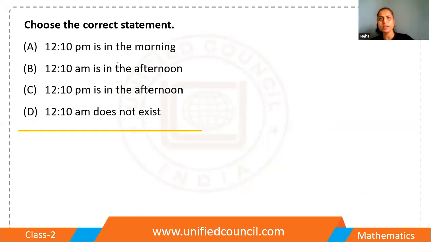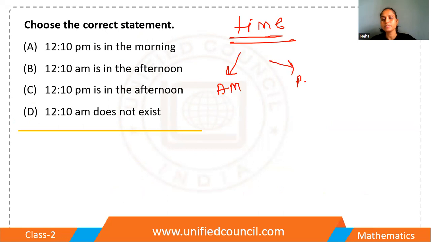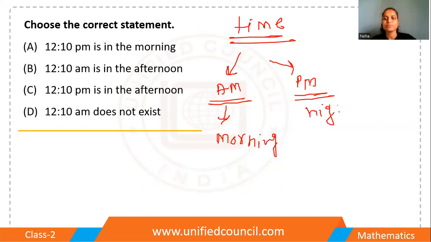Now, let's move to the next. Choose the correct statement. So here some options are given about the time. With the time, there are two things. The first one is AM and the second one is PM. AM we use for morning times, and PM we use for night times, whenever it is dark outside. So whenever it is dark outside we use PM.